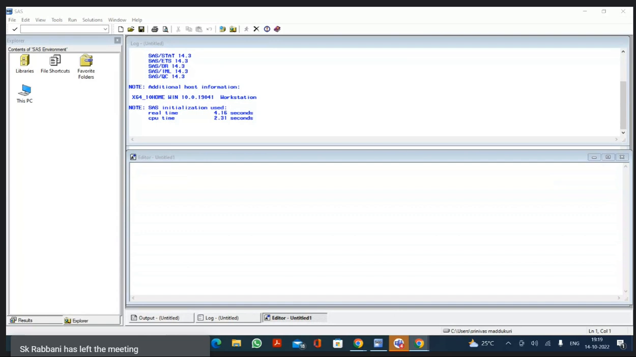And then we discussed that in SAS we have two programming steps, the data step and the proc step. Data step starts with the data keyword.